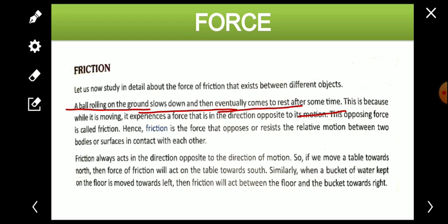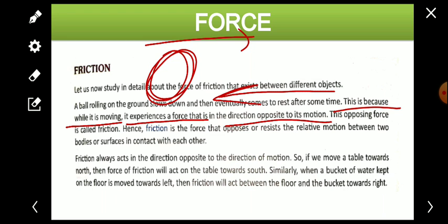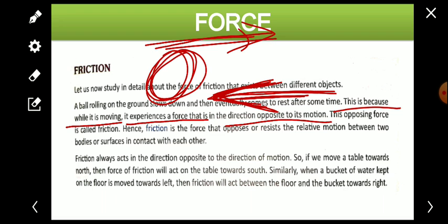So how does it happen? This is because while it is moving, it experiences a force in the opposite direction, opposite to its motion. Whenever any ball moves, a force acts against the motion of the object. Suppose the ball is moving in this direction, then the force acts in the opposite direction of the motion, and because of this opposite force, the ball gradually comes to rest.